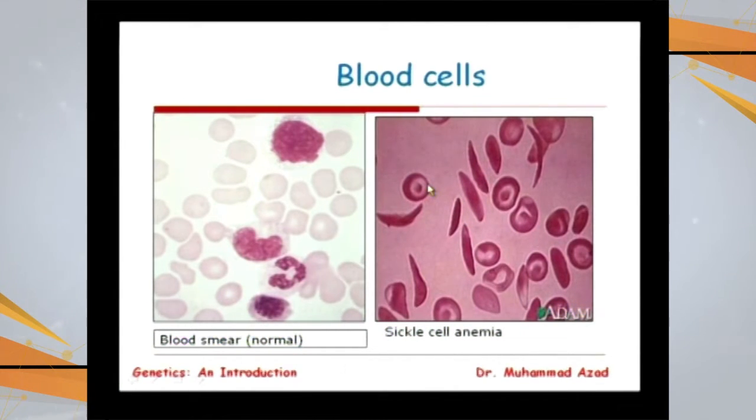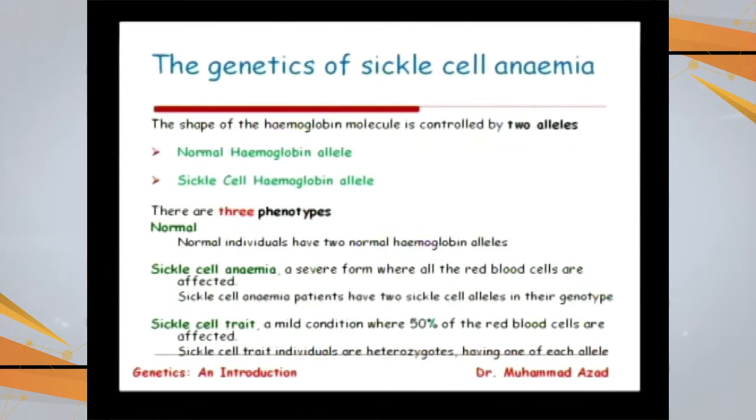In the heterozygous state, some normal RBCs are there and some sickle cell RBCs are also there, because both the alleles show their effects. If we discuss the genetics of sickle cell anemia, the shape of the hemoglobin molecule is controlled by two alleles, the normal hemoglobin allele and the sickle cell hemoglobin allele, and there are three phenotypes.